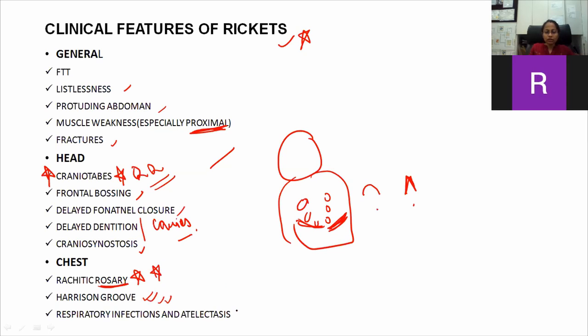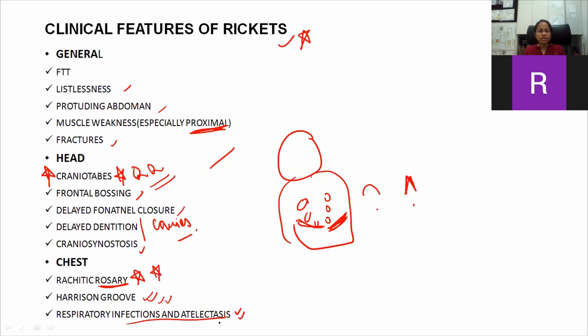Because of all these, there is softening of the rib, and when the muscles act on it, there will be differential airflow, due to which there are respiratory tract infections and atelectasis. So there is increased propensity to infections in these children.